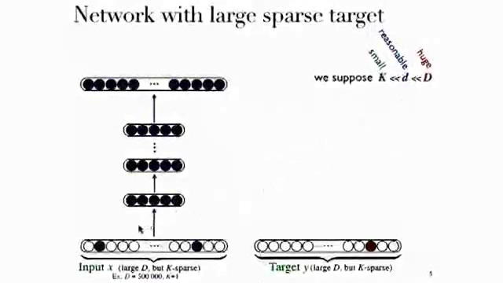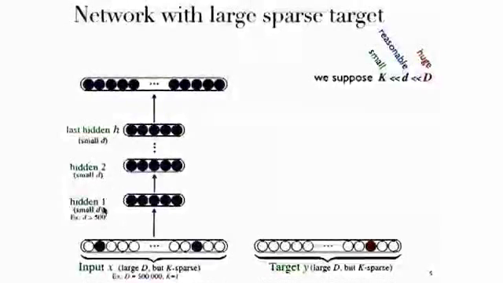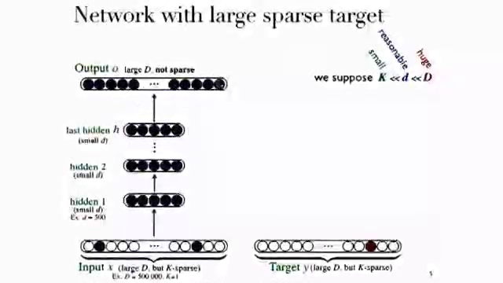And then we have a network with reasonably sized intermediate layers of size small d. And finally, an output layer that is the same size as our sparse target vector. But the output typically will not be sparse.